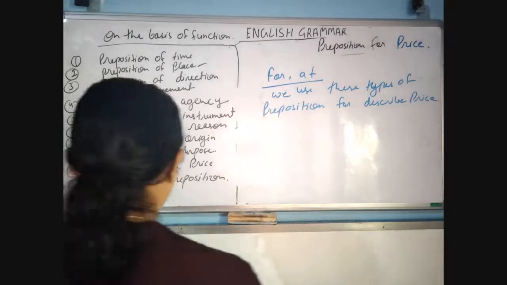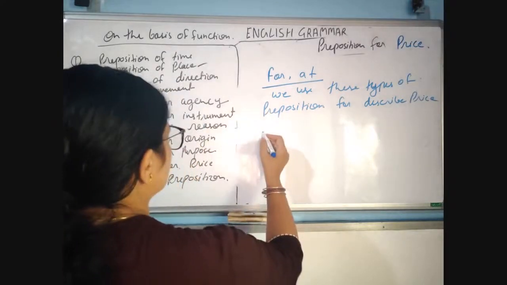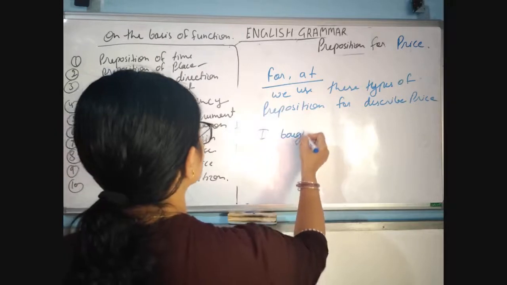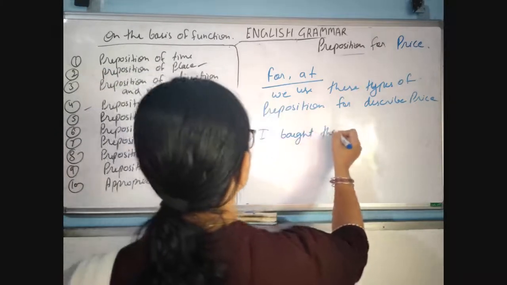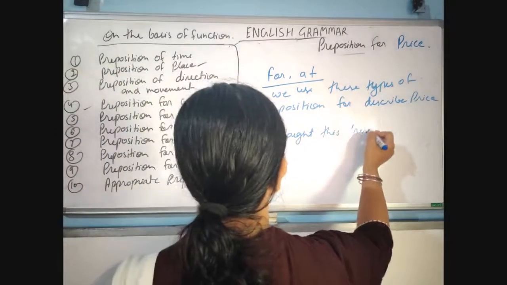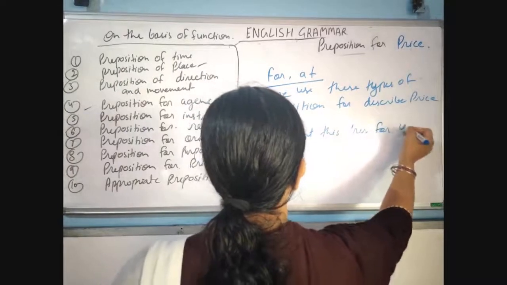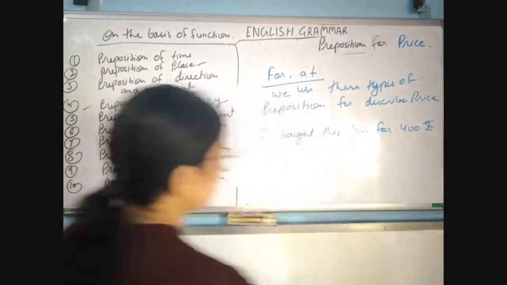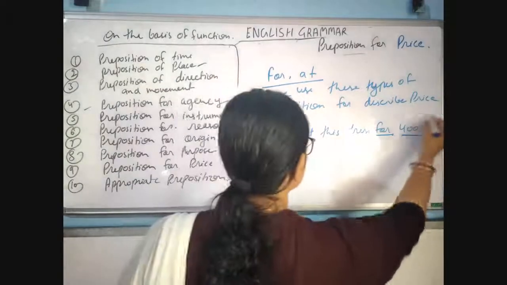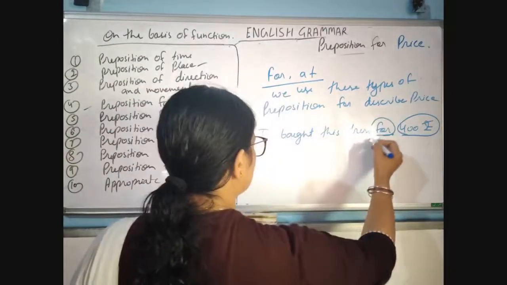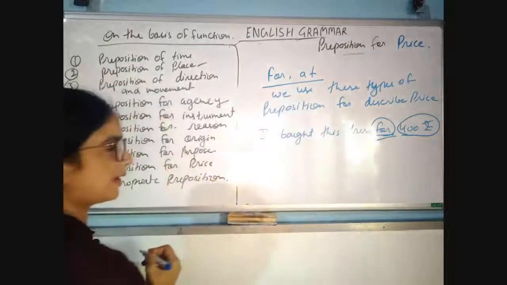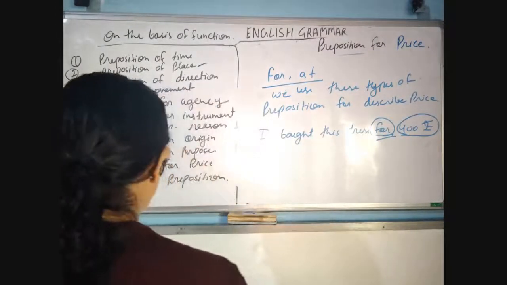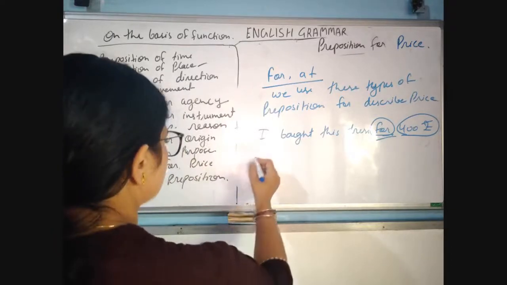Like, I bought this dress for 400 rupees. Here to show the price, this is 400 rupees, and this is preposition for price. And she bought a dress at a high price.